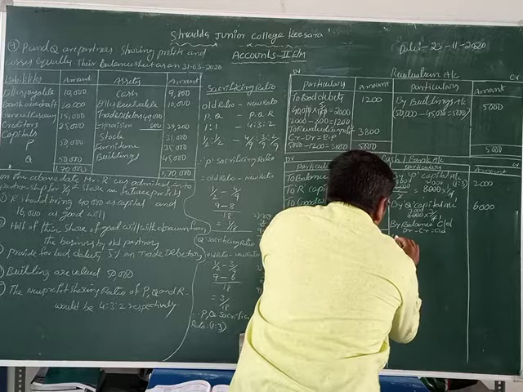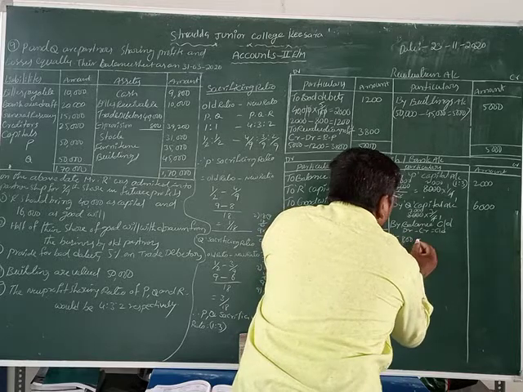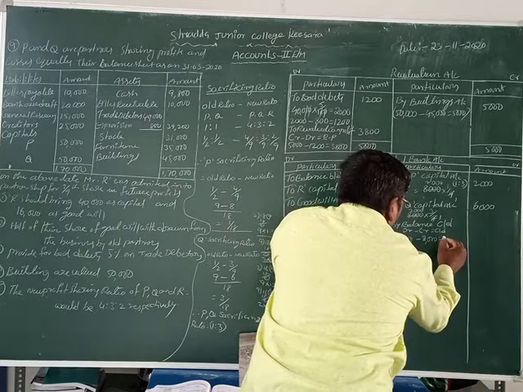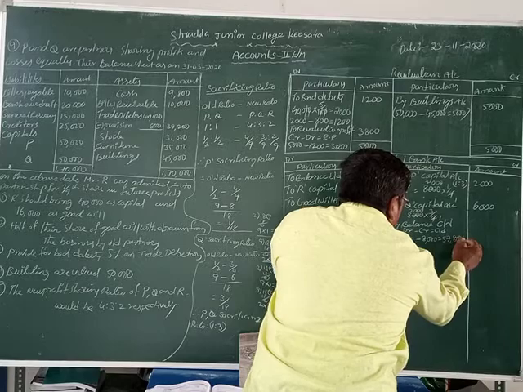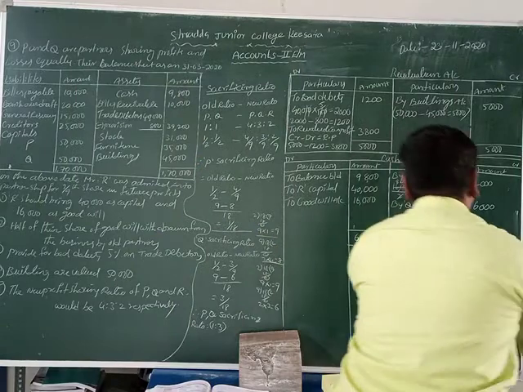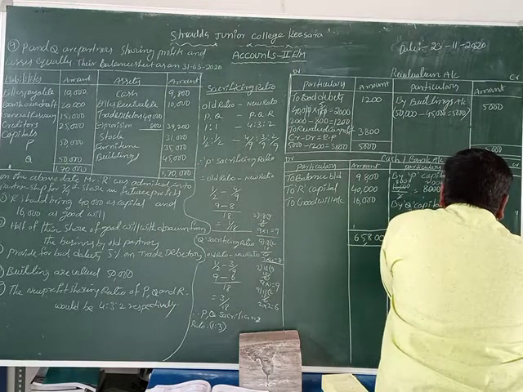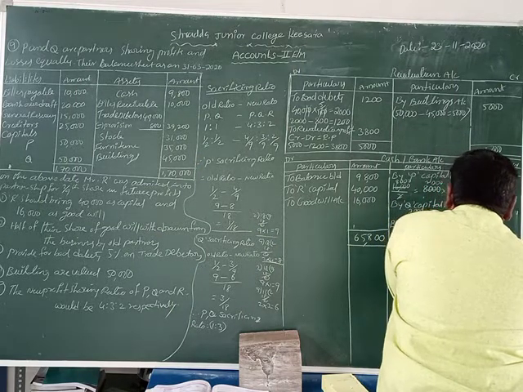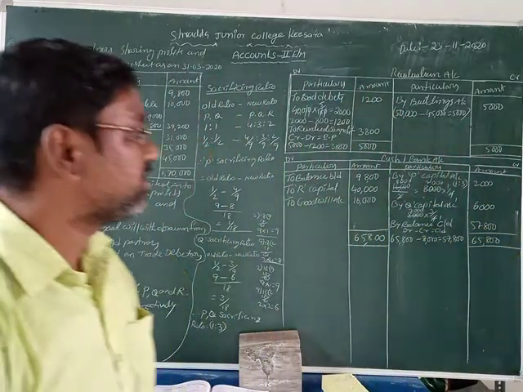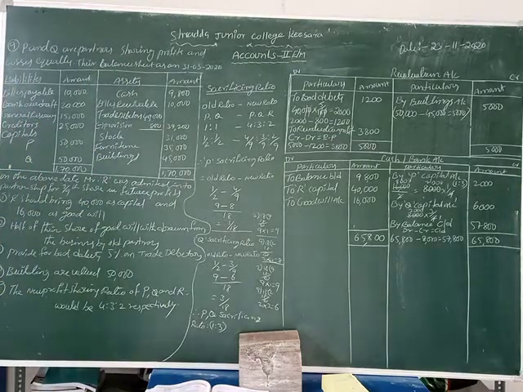What is the debit value? 65,800 rupees minus 6 plus 2, 8,000, isn't it? That is equal to 57,800 rupees. The remaining cash value after goodwill is 57,800 rupees. The total amount is 65,800 rupees. After goodwill, the final cash amount is 57,800 rupees, students.